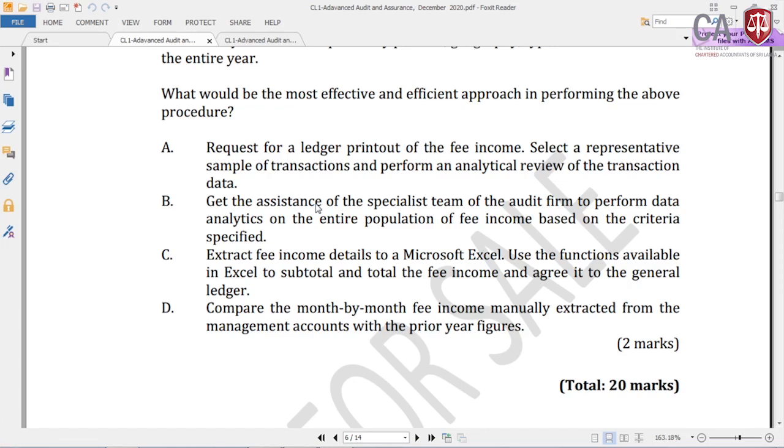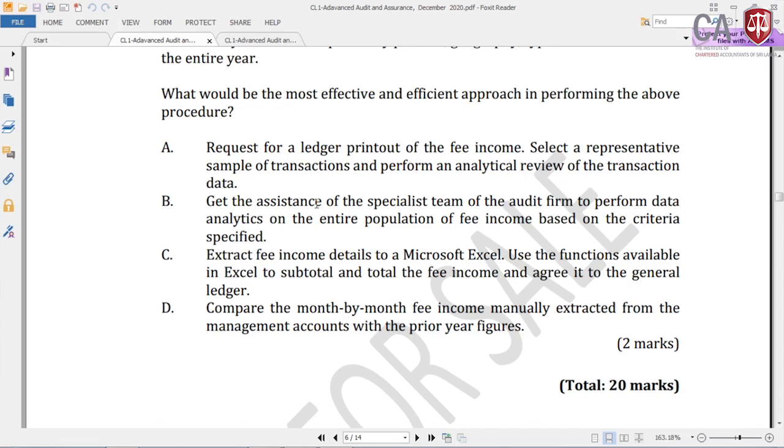B, get the assistance of the specialist team of the audit firm to perform data analytics. This is again discussed in the digitalization chapter, big data analytics, or a data analytics tool, ADA, audit data analytics. We learned that chapter. Analytics on the entire population of fee income based on the criteria specified. Answer A is wrong. Right. Answer B is correct.